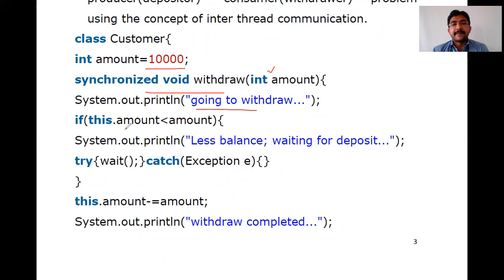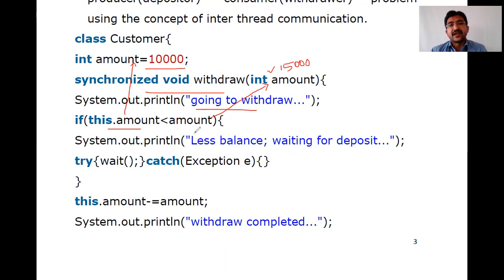Then this.amount is the current amount, the class-level amount, and the other amount is whatever comes in as the parameter. If 10,000 is less than that, say for example you would like to withdraw 15,000, the amount requested is 15,000 while the balance is 10,000.